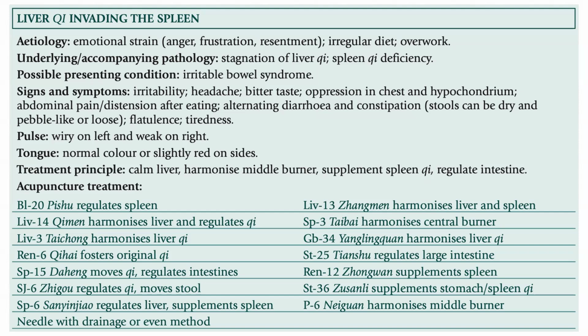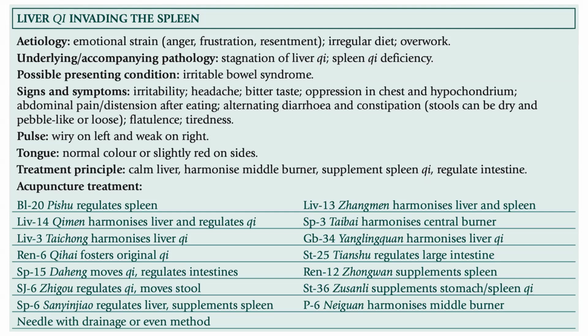Signs and symptoms: irritability, headache, bitter taste, oppression in chest and hypochondrium, abdominal pain, distension after eating, alternating diarrhea and constipation. Stools can be dry and pebble-like or loose. Flatulence, tiredness. Pulse: wiry on the left and weak on the right. Tongue: normal color or slightly red on sides. Treatment principle: calm the liver, harmonize middle burner, supplement spleen qi, regulate intestine.